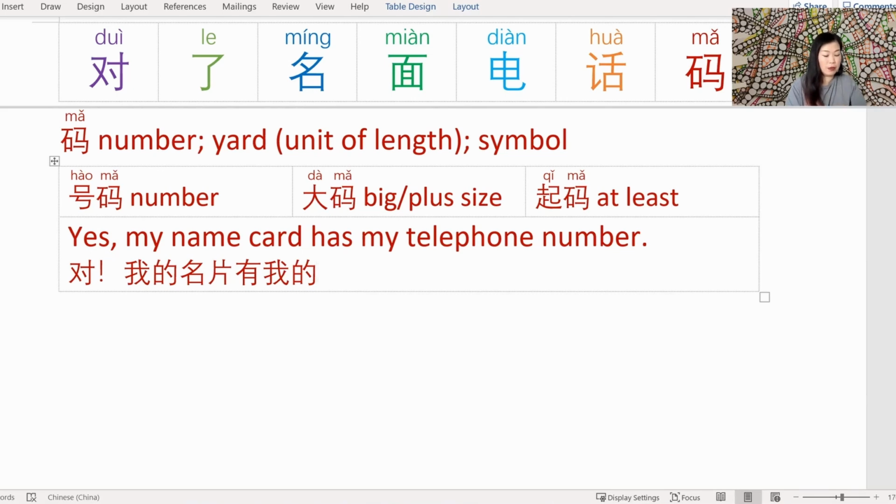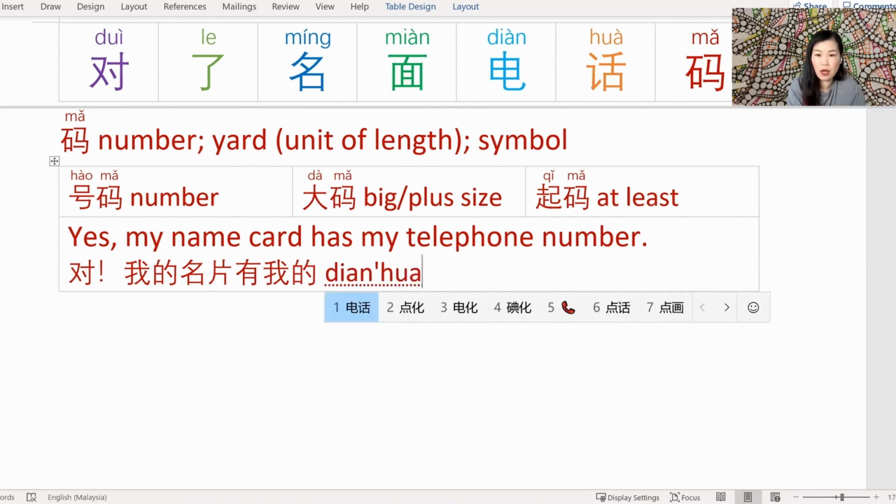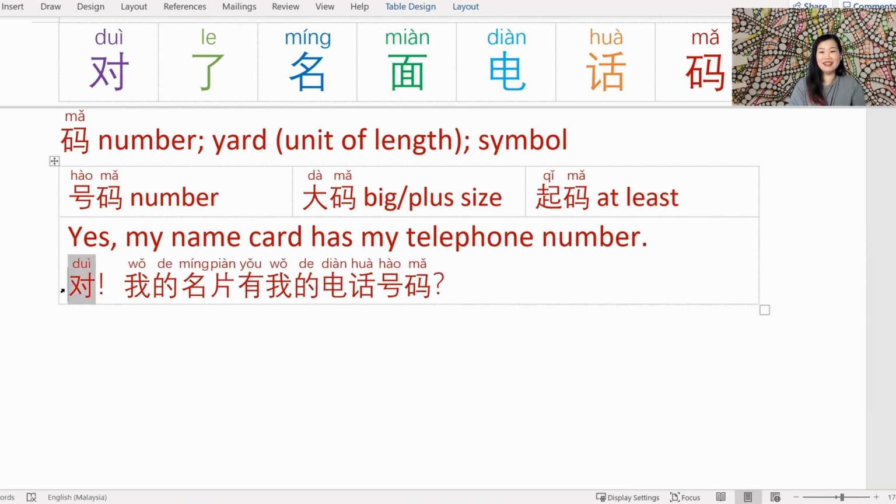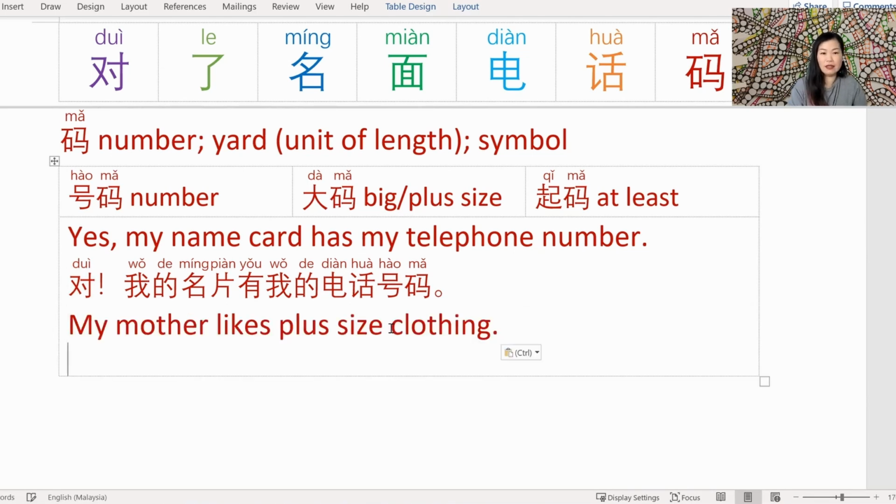My telephone number. Telephone 是电话 and number 是号码. Let's read that back. It's beginning to sound a little bit like a tongue twister. 你的名片有你的电话号码吗？对，我的名片有我的电话号码。